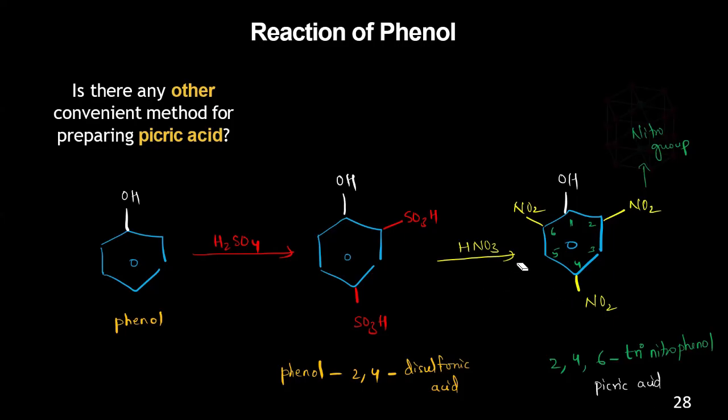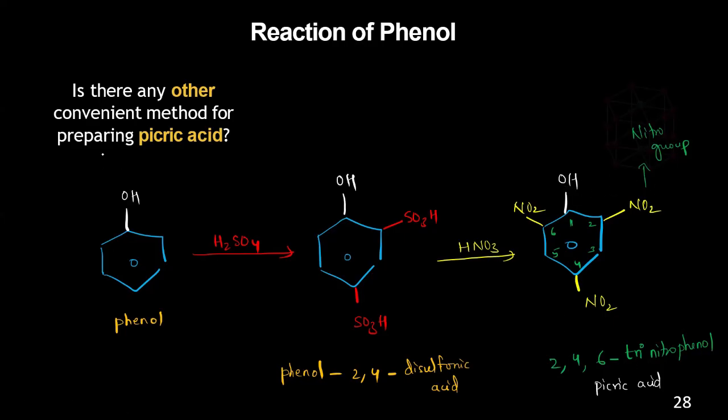So what is the first step? You need to treat the phenol with concentrated sulfuric acid. That will result in the formation of phenol 2,4 disulfonic acid. Now you treat this again with nitric acid. That will give the nitro groups, which will be attached on the ortho and para positions with respect to the hydroxyl group. So that is how picric acid is formed in the other way.